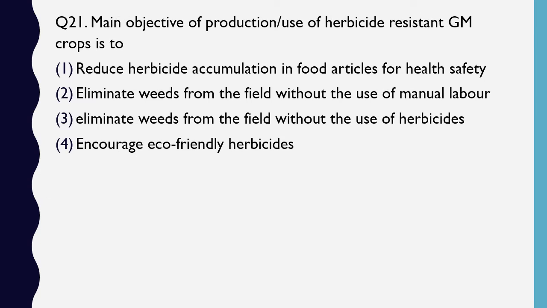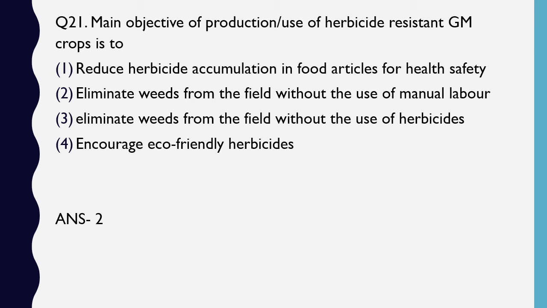Question number 21. The main objective of production or use of herbicide-resistant GM crops is to reduce herbicide accumulation in food articles for health safety, eliminate weeds from the field without use of manual labor, eliminate weeds from the field without use of herbicides, or encourage eco-friendly herbicides. The correct answer is option 2, to eliminate weeds from the field without use of manual labor.